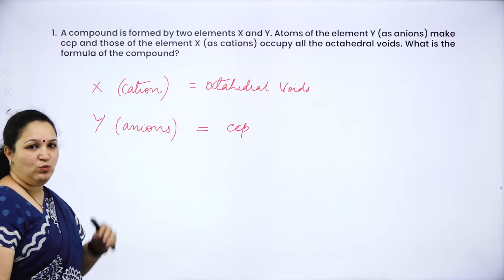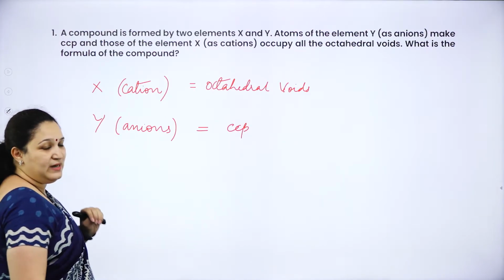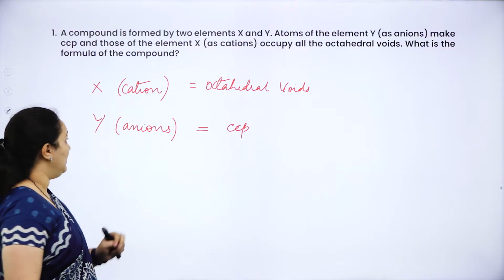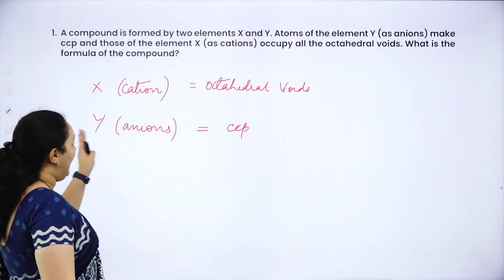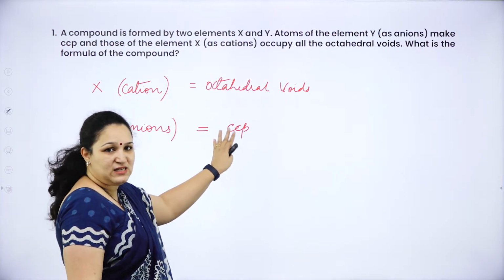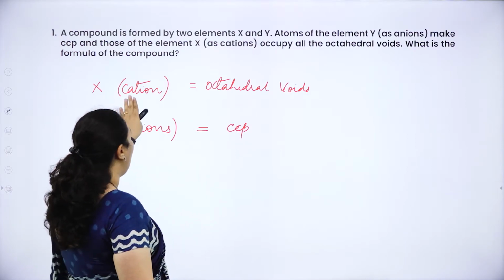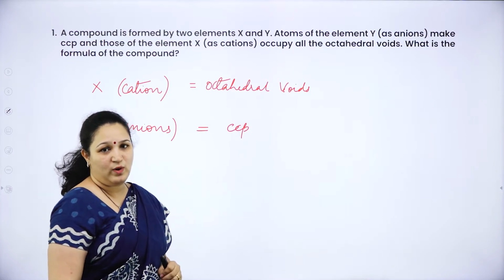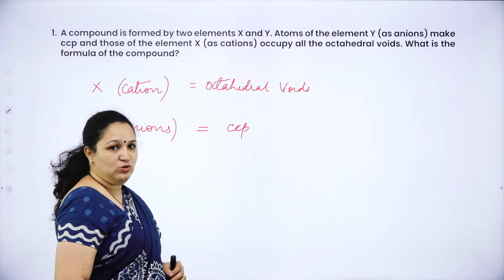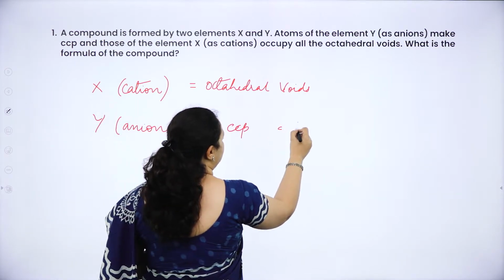So in my question, what have I got? X and Y are the 2 elements forming the solid. X is the cation, Y is the anion. The anions occupy the lattice sites of CCP, and X is the cation which occupies the octahedral voids. Now let me assume the number of particles in CCP is 1.